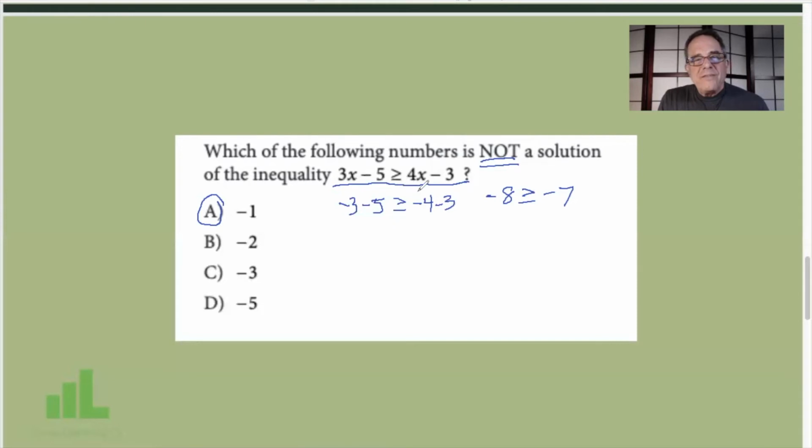We didn't have to worry about solving for x. We didn't have to worry about flipping the sign if we had a negative number. We're good. This is easy. Plugging in the answer choices. Don't you love it? I sure do. Let's see what's next on the agenda.